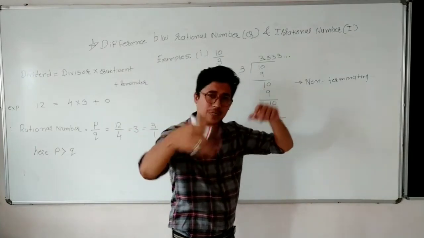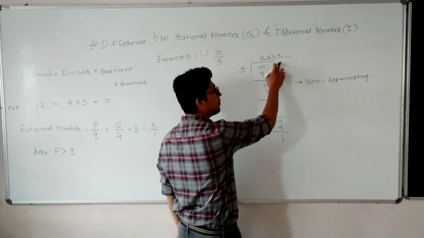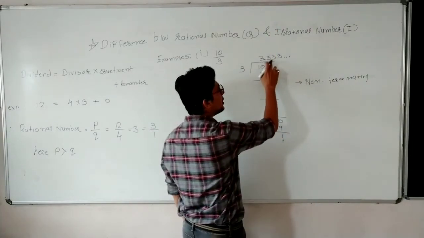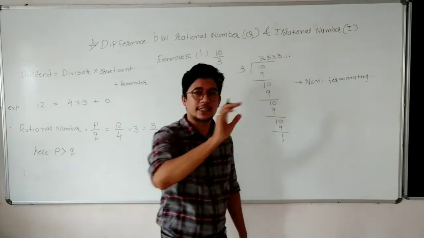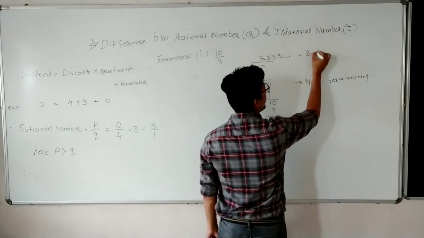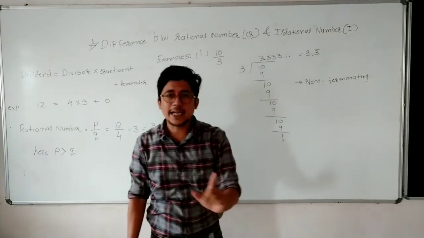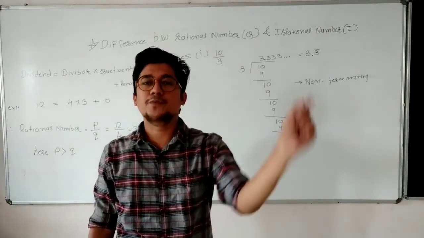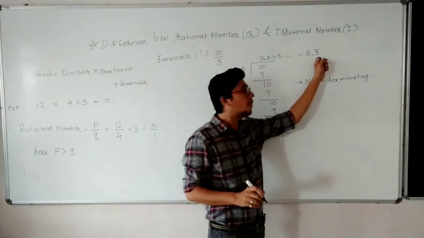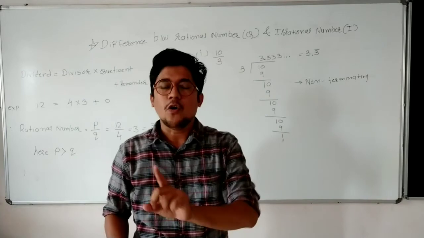Now one thing we have classified, that this division process is non-terminating. Now you have to see quotient. Quotient keeps on repeating itself, yes or no? As you can see, 3 keeps on repeating itself. So can I write this thing as 3.3 bar? This small line, bar, indicates that the number keeps on repeating. That means 3.3 bar, whereas upon 3 we are putting one line. That line is known as a bar. That is a representative of a repetition.